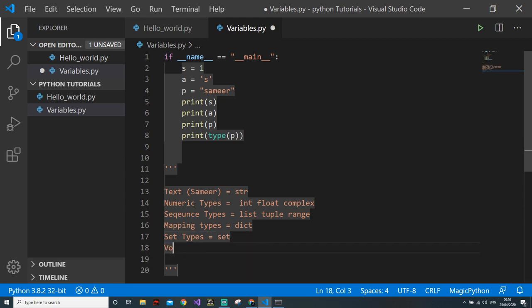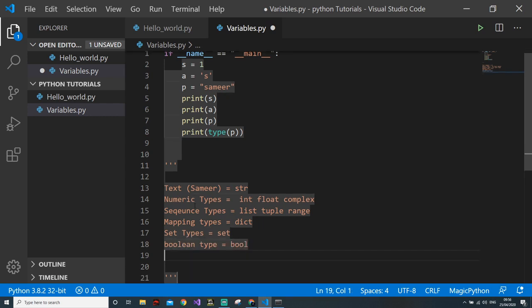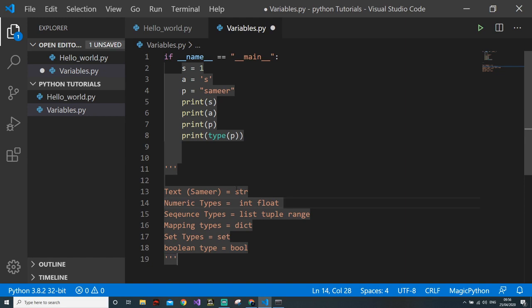For boolean type, we have bool. And for binary types, we have bytearray, but those we will not go through because those are not very important. But these are actually important. I will remove complex type from here also because that is also not important, which you will find in the program. But these types you need to understand, and we will go through each of these types.